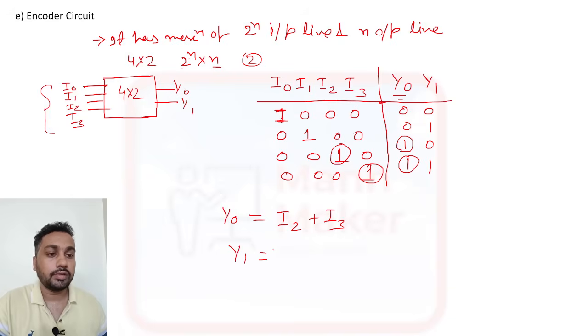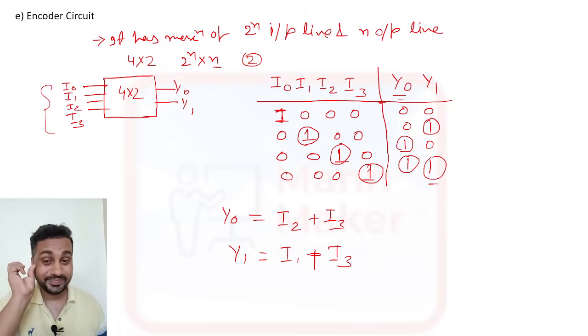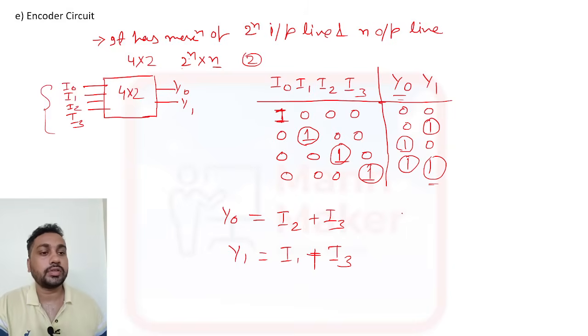Now for y1, y1 is high when I1 is there, and I3. So y1 is I1 plus I3. These are the expressions for y0 and y1.